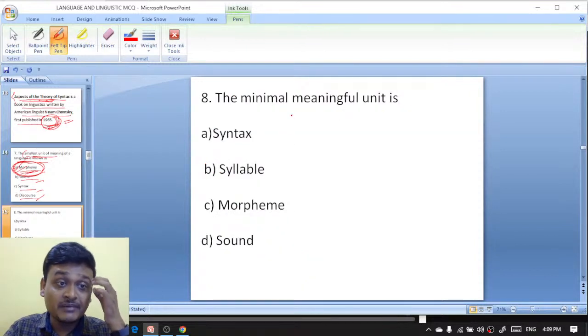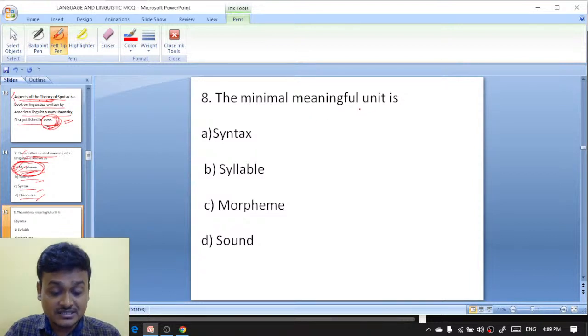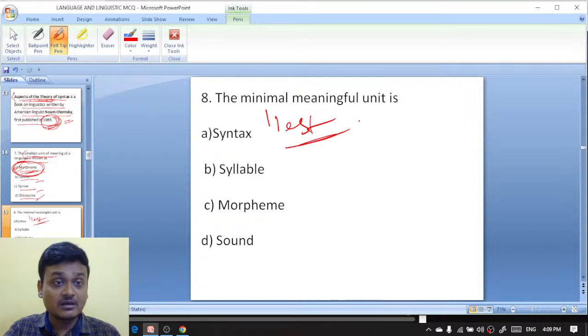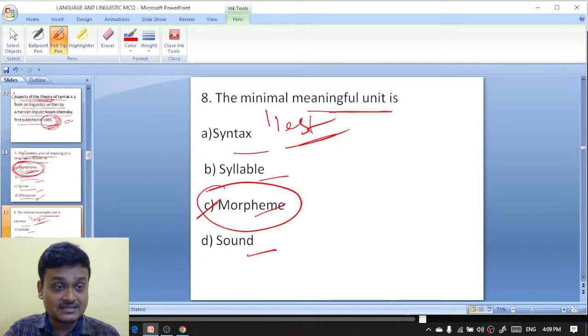And what is the minimal meaningful unit? Minimal means least. The least meaningful unit of a language is syntax, syllable, morpheme, or sound. So it is morpheme. Morpheme is the same answer.